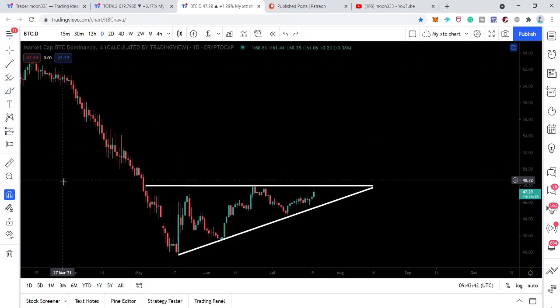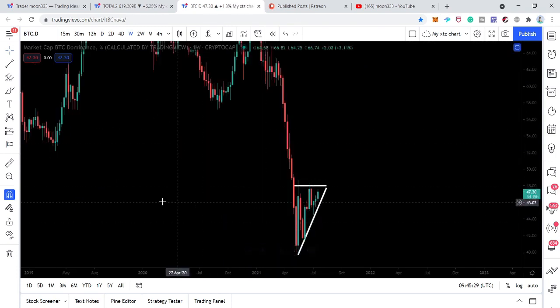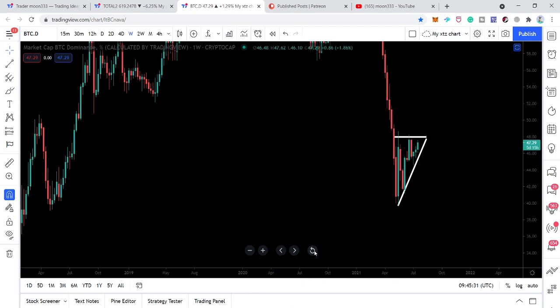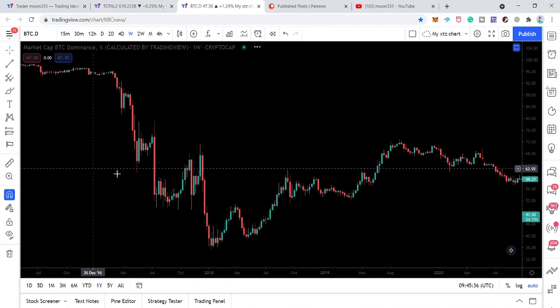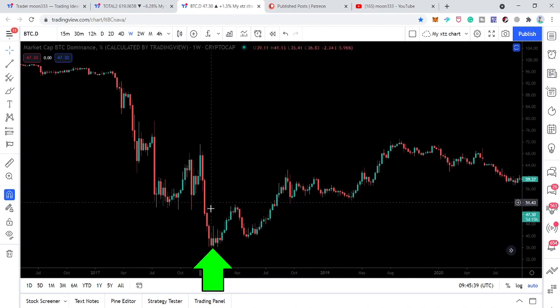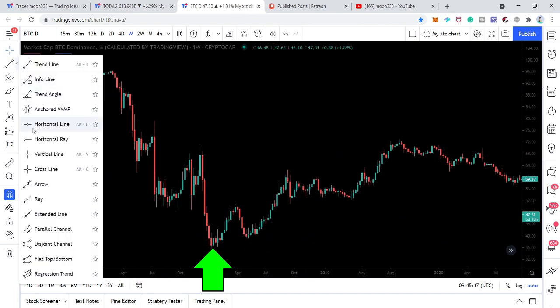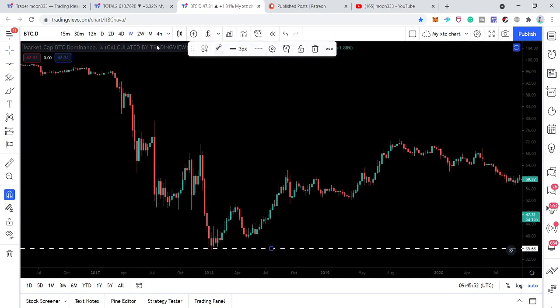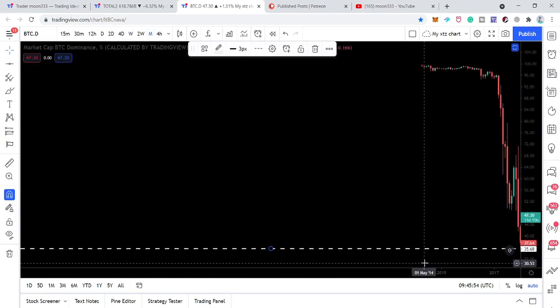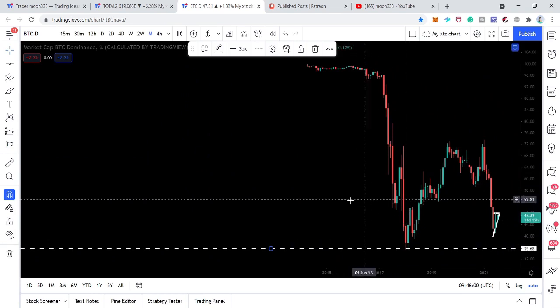Now at the same time, we can see that we are very close to the all-time lowest value of this index. Let me just zoom it out, and we can see that the all-time lowest value is here. Recently, back in January 2018, we had 35.41. And if I place this trend line here and change it to the monthly time frame, we can see that we are very close to this all-time lowest value.